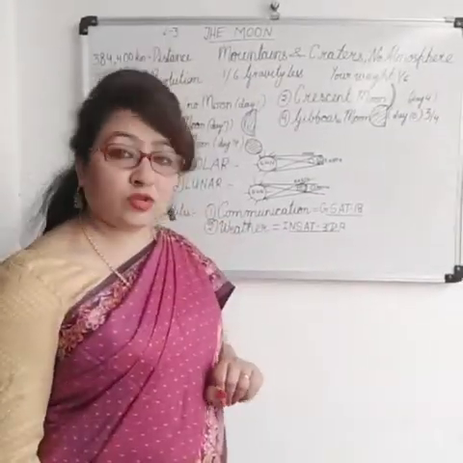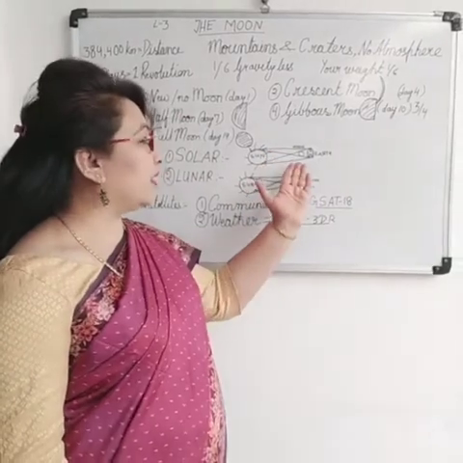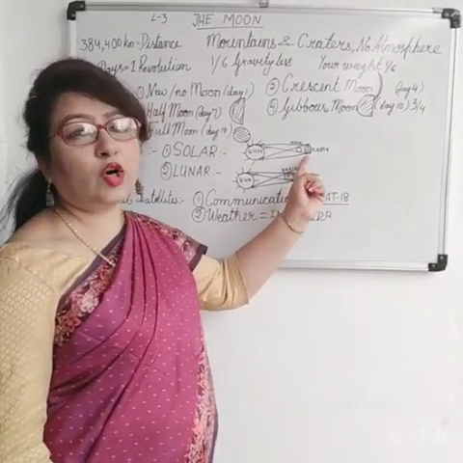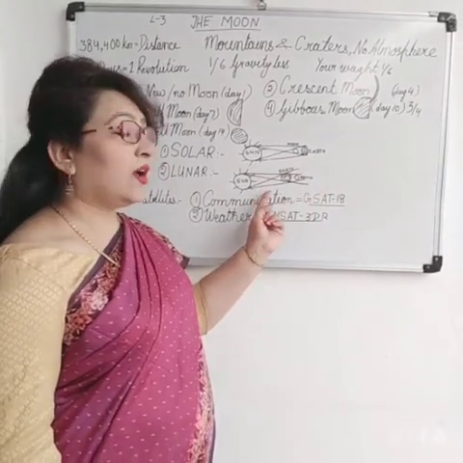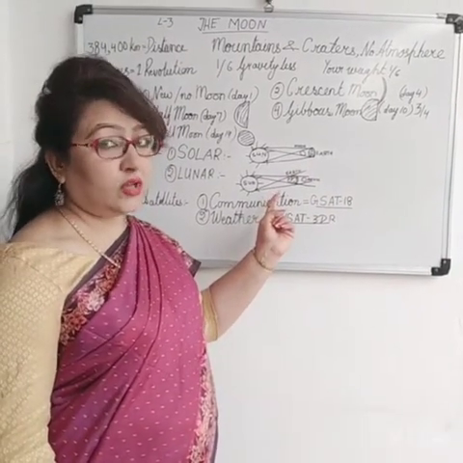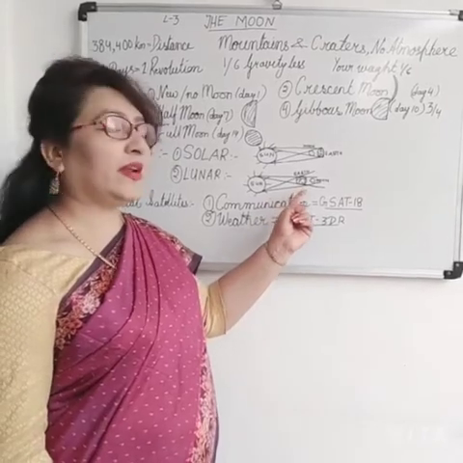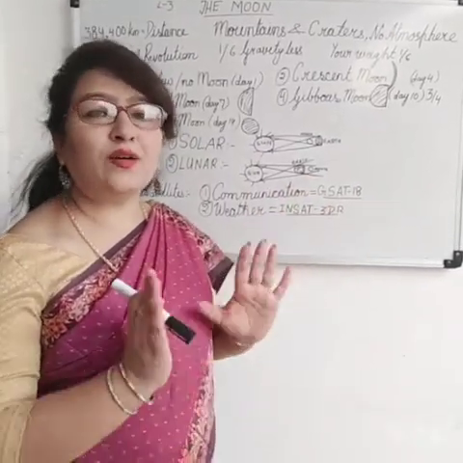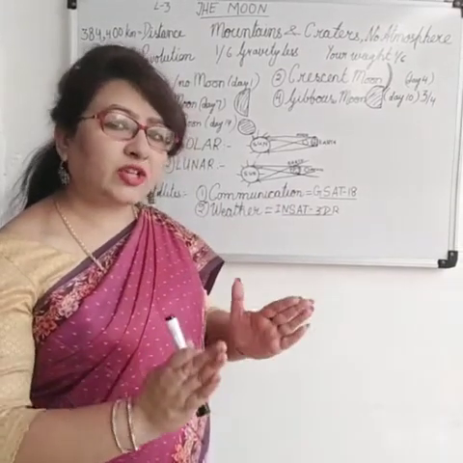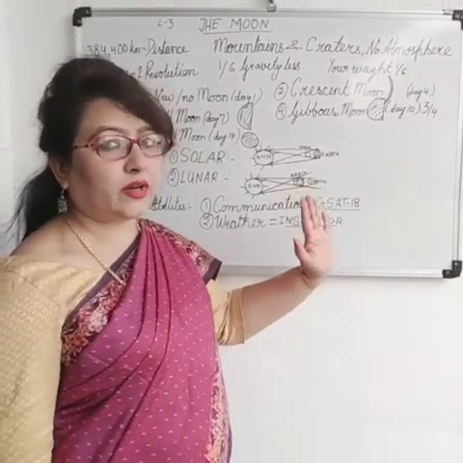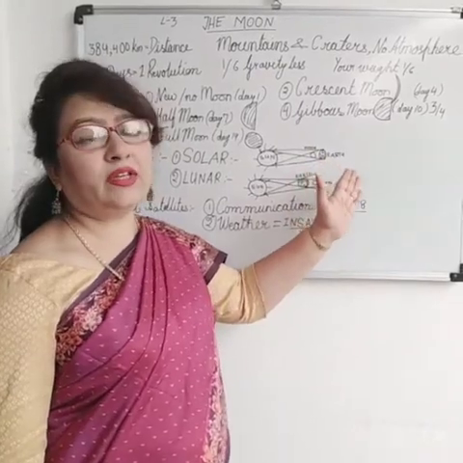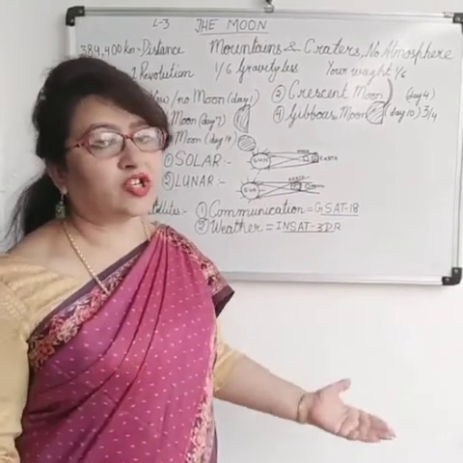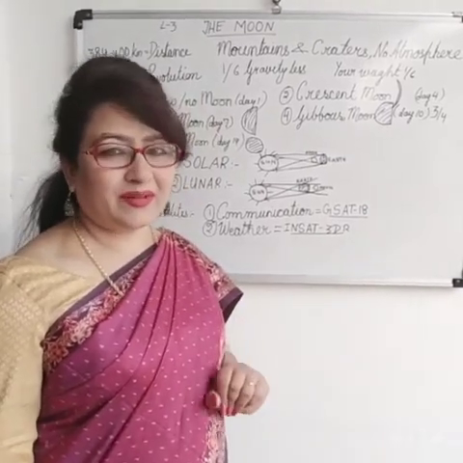Now, what is a total solar eclipse? A total solar eclipse is when the sun is completely blocked by the moon. And on the other hand, what is a total lunar eclipse? The total lunar eclipse is when the earth's shadow completely hides the moon. On the other hand, partial solar eclipse and lunar eclipse mean when the heavenly body is partially visible, only some part of it is visible.